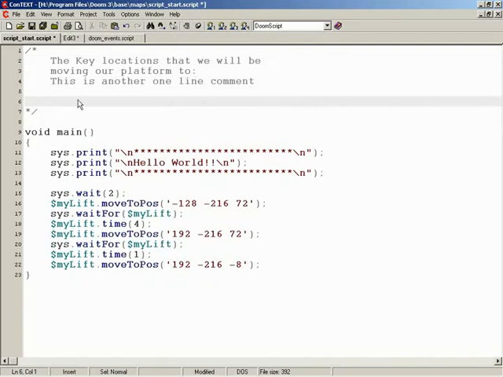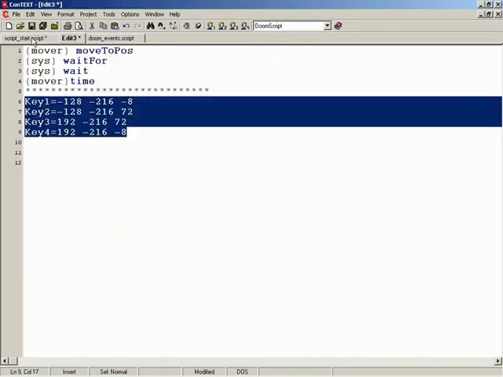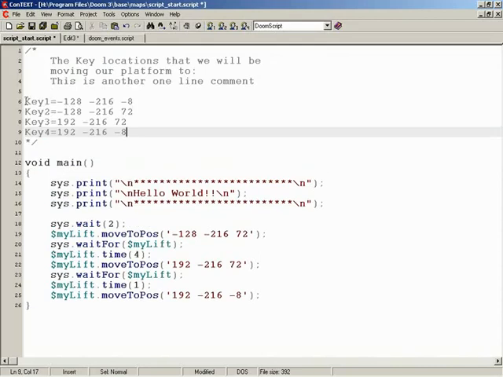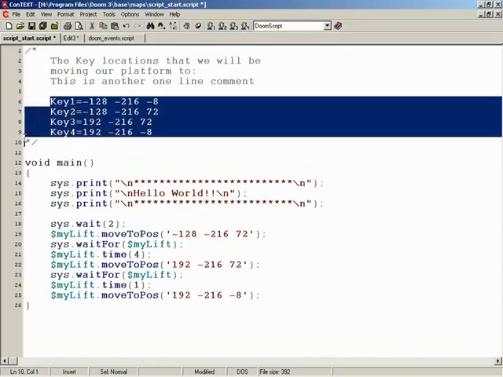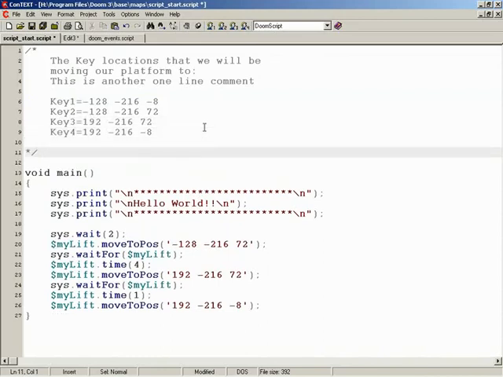And then come down here. Let's jump over and grab these guys right here. Come back over here. Let's paste that. And then we can just come in and grab and tab those guys on over. So now we have our key information. And doesn't that look so much better?